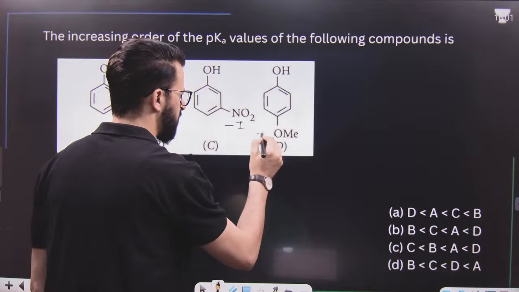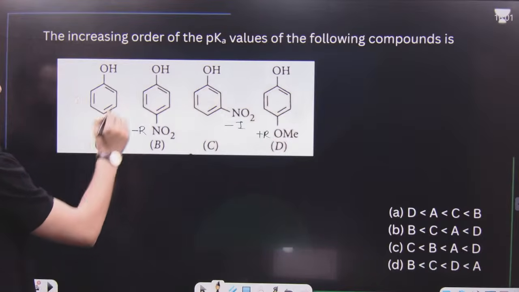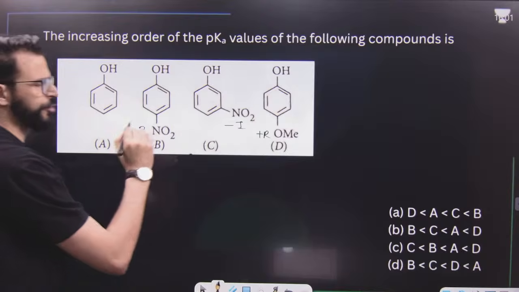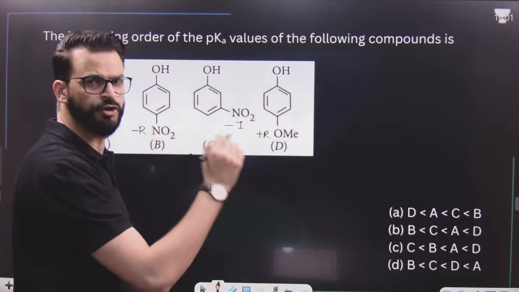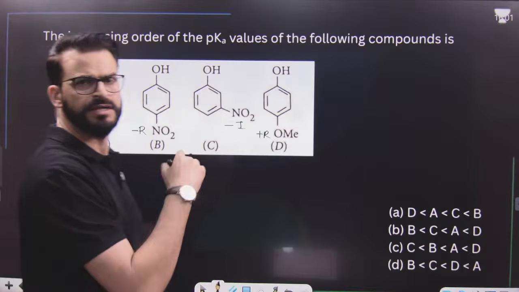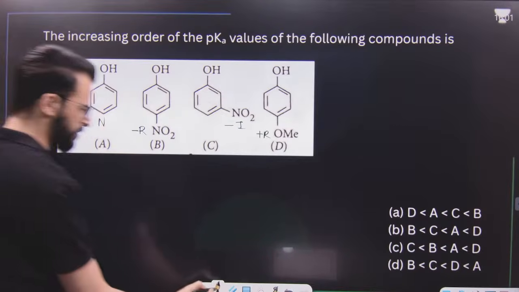This is a plus R group. And there are only hydrogens attached to this phenyl ring, but hydrogens show neither plus I nor minus I nor plus H nor minus H if they are attached to a carbon-carbon double bond. That means I can simply say it's a neutral species.